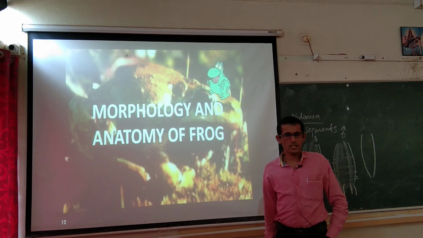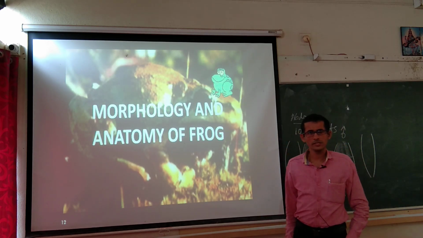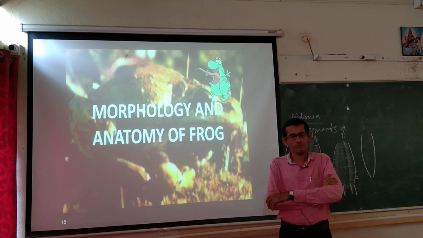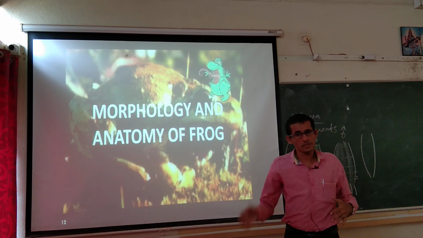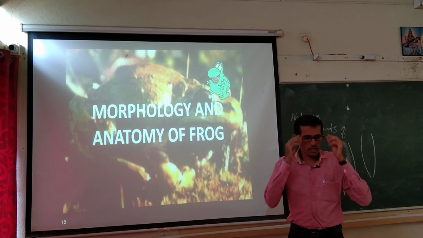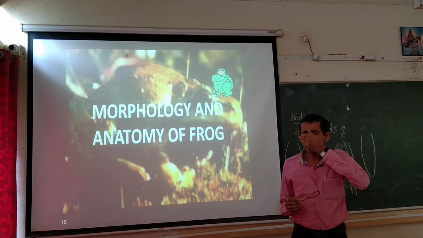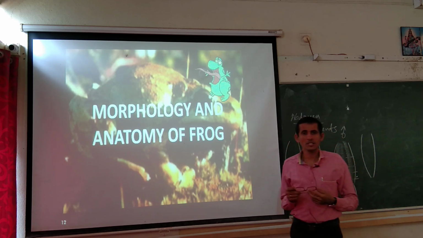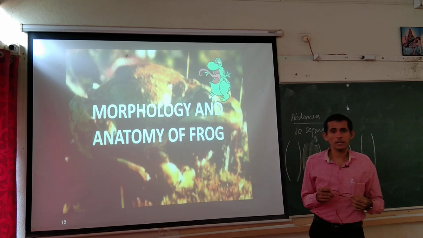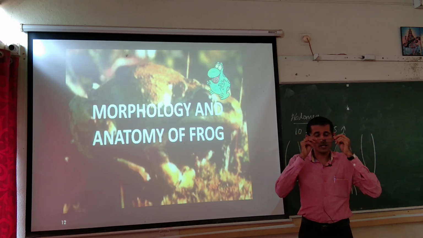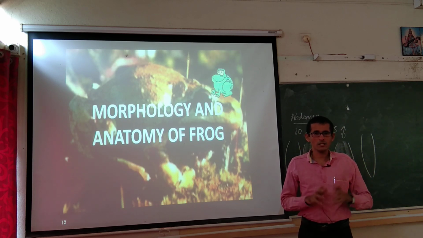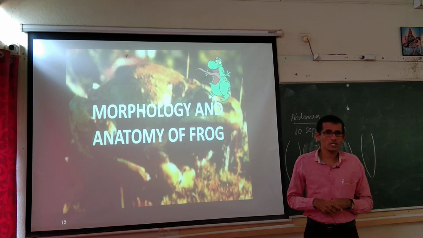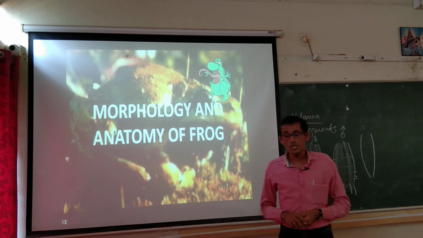In the last class we discussed the morphology of cockroach. It is a brief part of the chapter, and anatomy is not included, morphology is also not included in detailed manner, in brief. In the case of anatomy, cockroach has a well developed digestive system, nervous system, excretory system, the circulatory system is open type, and the reproductive system has a separate part under male cockroach and female cockroach. So, cockroaches are not hermaphrodite, they are not bisexual, they are unisexual.